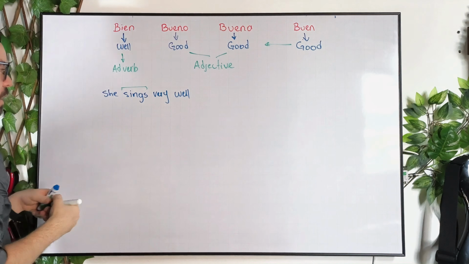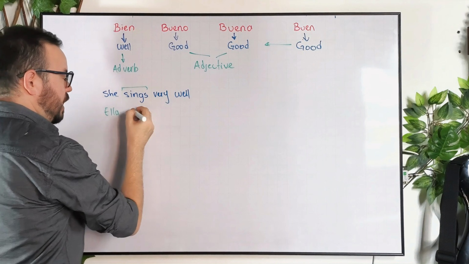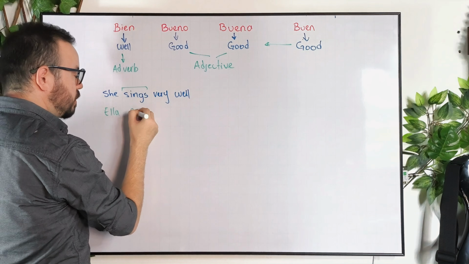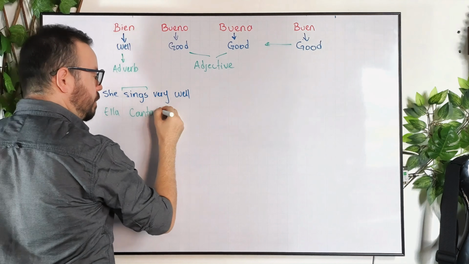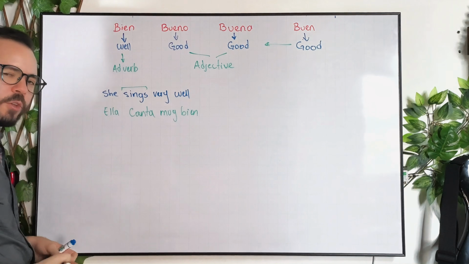So how do we say this? We would say, ella, then to sing is cantar. So she sings is just ella canta, and then very well would be muy bien. That's it. Okay? Let me just give you another example.